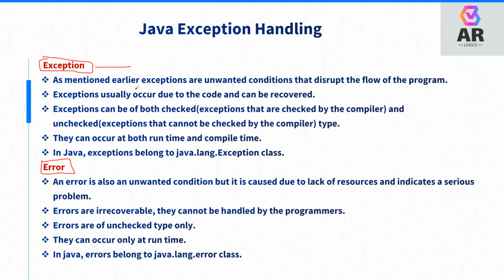Exceptions are usually due to the code and can be recovered. Exceptions can be checked and unchecked; unchecked ones cannot be checked by the compiler. I will explain one by one while writing the program. They can occur both at runtime and compile time.